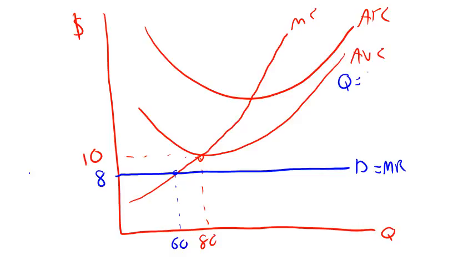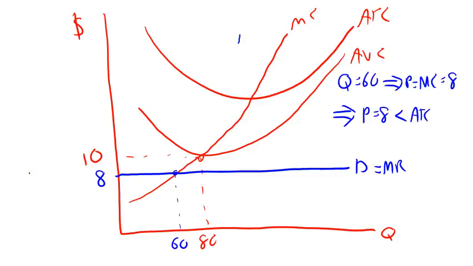So Q equals 60 leads to price equals marginal cost equals 8. So we've satisfied the marginal revenue, marginal cost rule. It also makes price equals 8 be less than average total cost, which is way up here somewhere, let's say it's 25 or something like that.